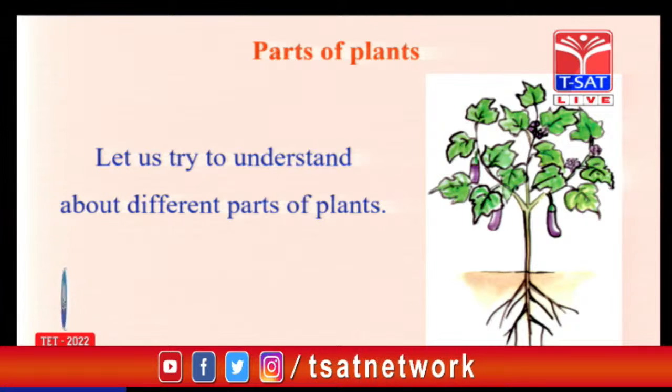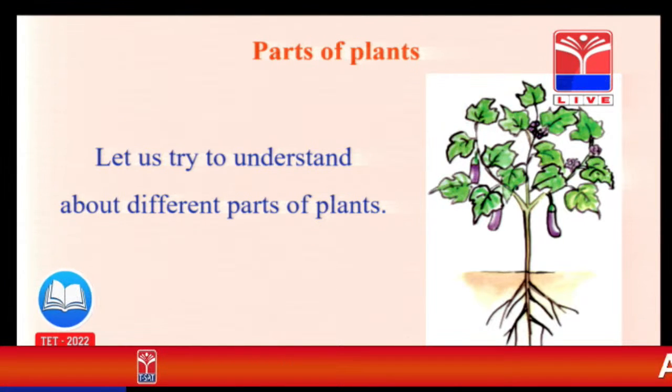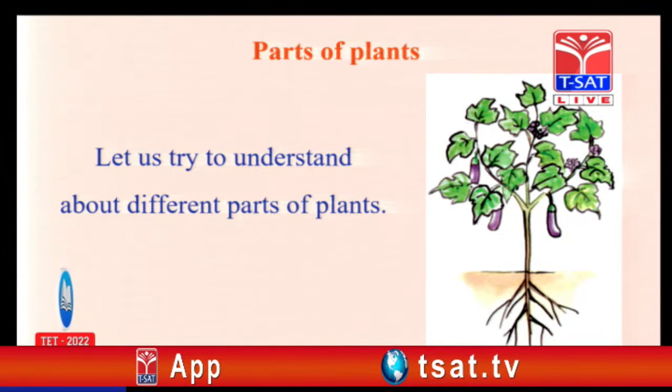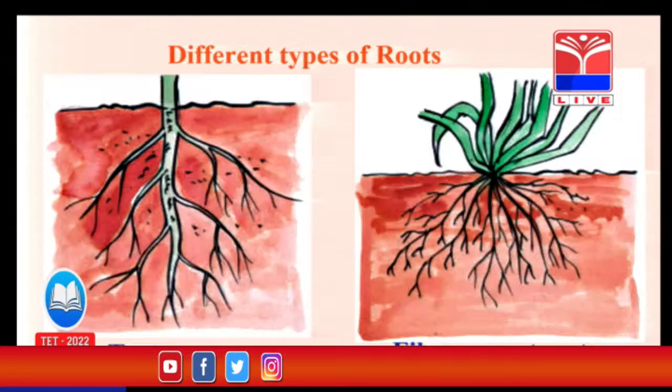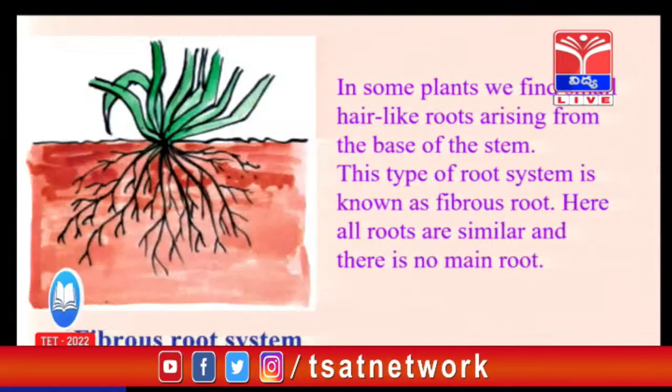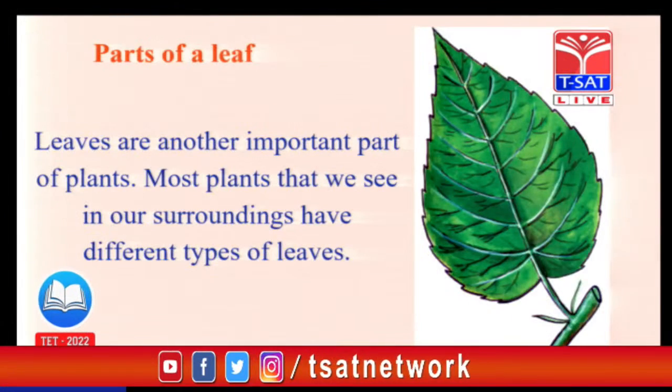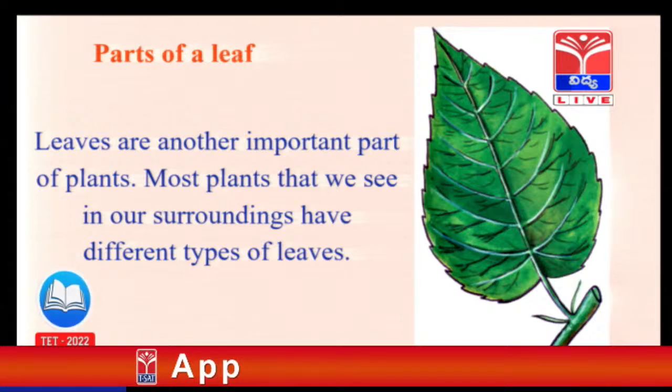Next we go for plant parts. Generally in EVS also, plants and animals parts, plants and animals products are there. So here root, stem, and leaves are called vegetative parts.